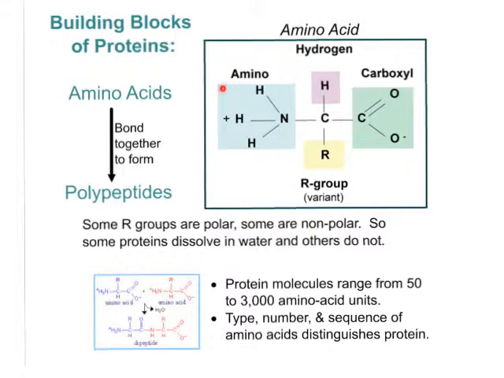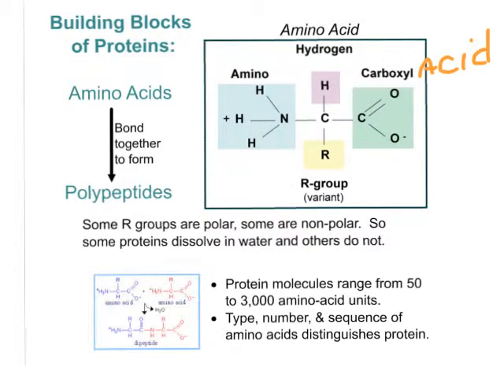An amino acid has an amino group. It looks like this. It has a nitrogen and 3 hydrogens. It has a hydrogen right here and a carboxyl group. You may also have heard this referred to as a carboxylic acid. That's the acid group right there. And right here, an amino acid has what we call an R group.